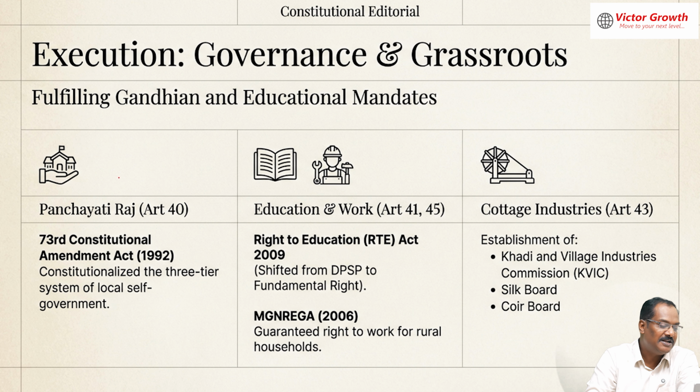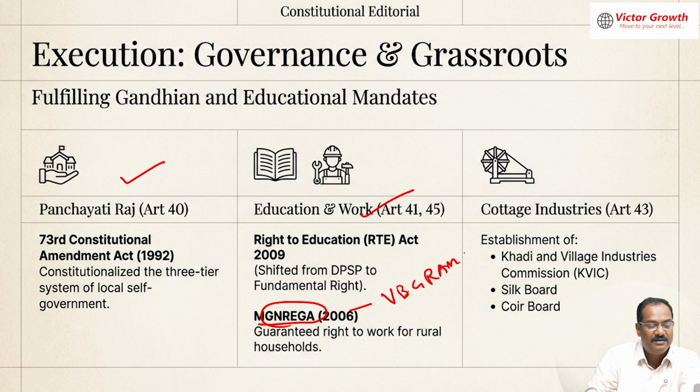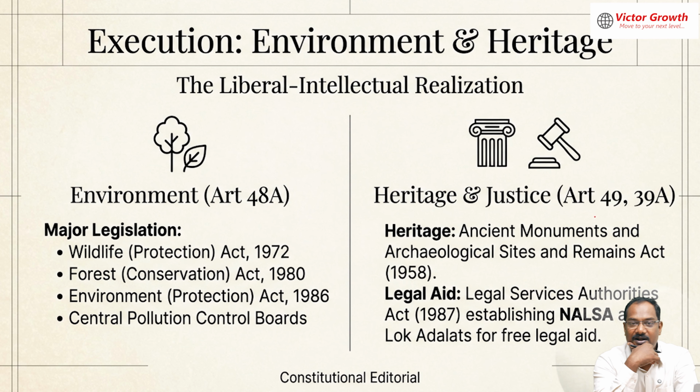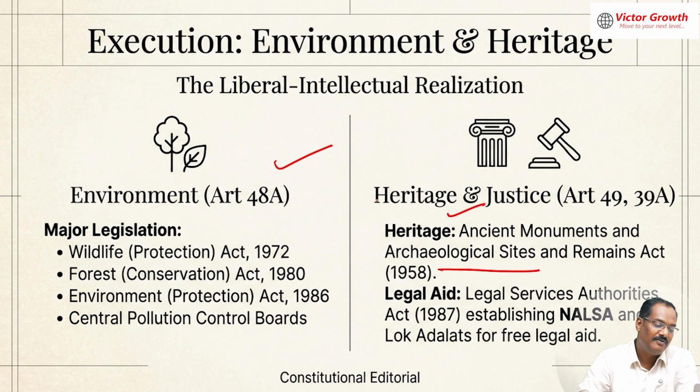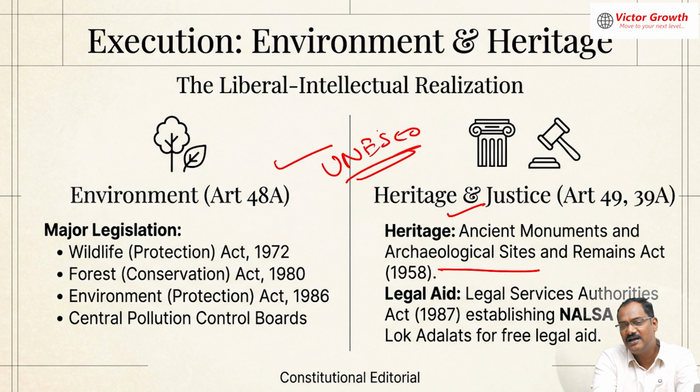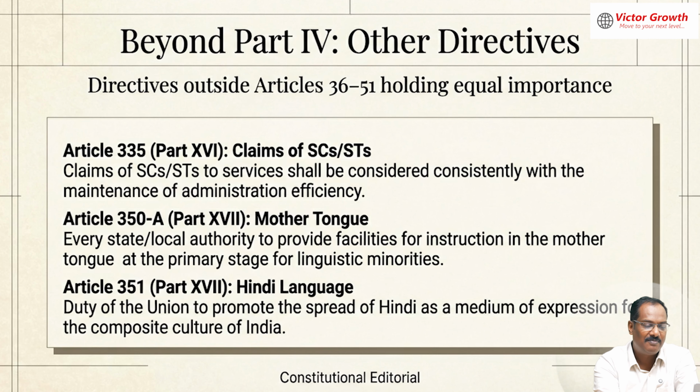Then Panchayati Raj has been implemented, right to education is implemented, MGNREGA has been renamed as VB-G RAM G. So that has been implemented. Cottage industries we implemented this year. Then handloom in the budget, they have Mahatma. I'm not going to tell you, you read that. Then environment-based laws have been there. Protection of archaeological sites, a lot of things have been included in UNESCO. So all these we are slowly implementing without affecting the fundamental rights or somebody else.